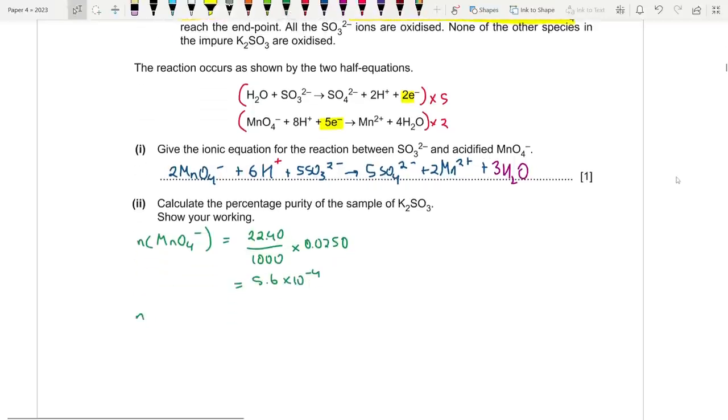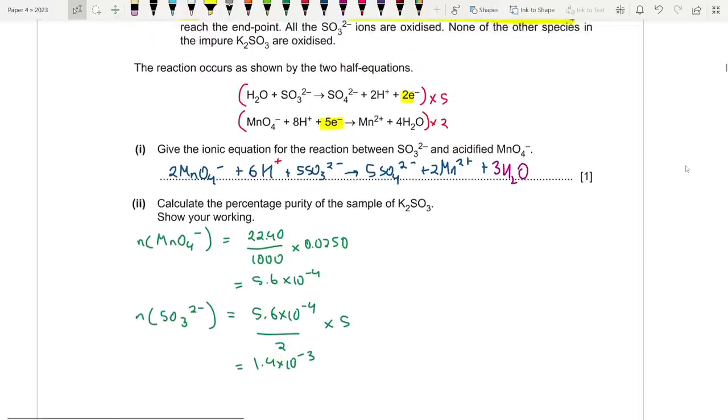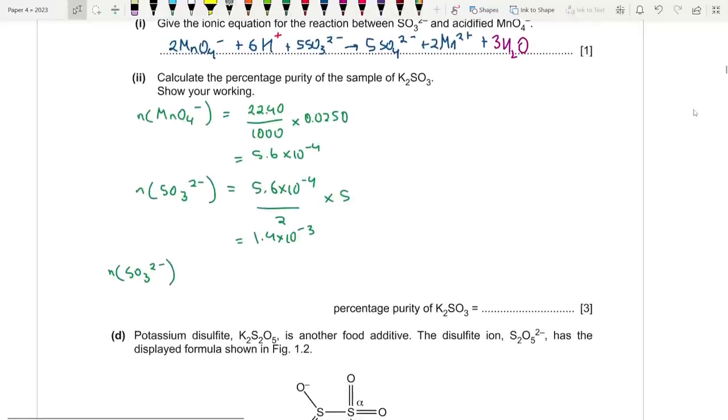That's good. Now, what about the moles of sulfite, SO3²⁻? According to the molar ratio, it's going to be 5.6 × 10⁻⁴ divided by 2 times 5, which is 1.4 × 10⁻³. Fine. Now we are going to find the moles in the initial 250 cm³ solution. That is 1.4 × 10⁻³ times 250/25, which is 10 times. That is 0.014 moles.